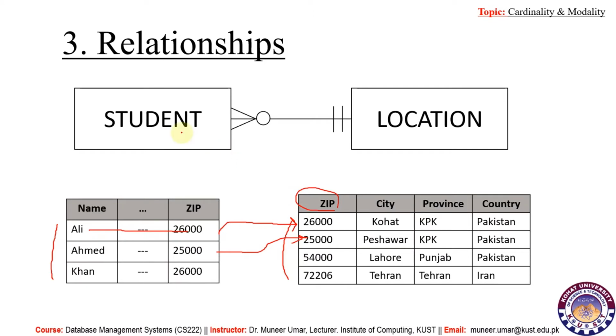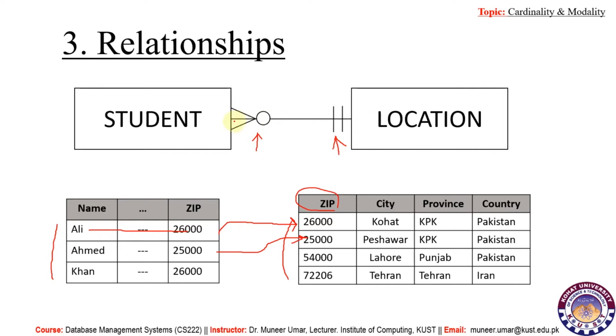While defining the relationships, we also consider some degrees or levels of relationship. Actually, we use these indicators to specify the degree of relationships between two entity types.